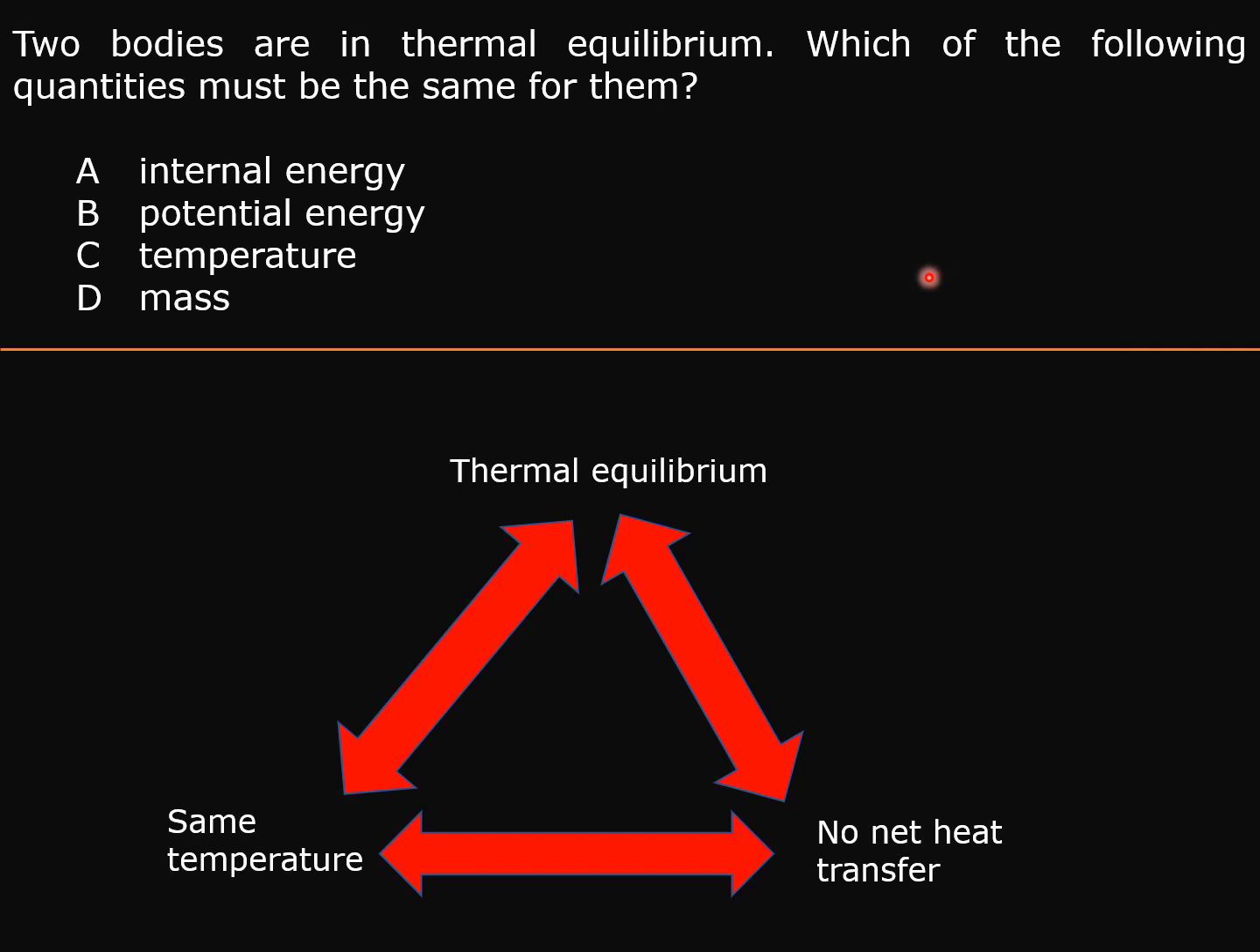From my explanation, it is clear that the quantity which is the same for two objects in thermal equilibrium should be the temperature. So the answer is C.